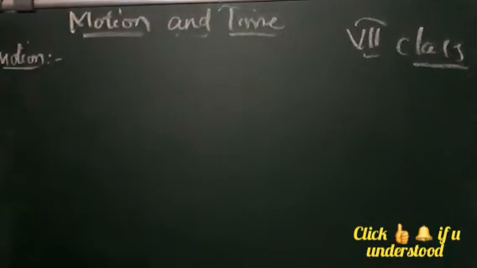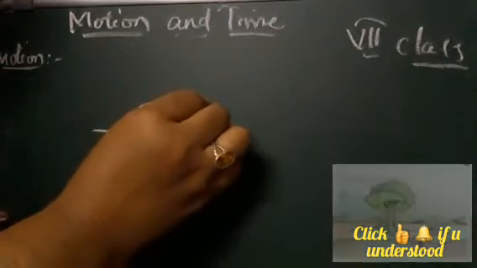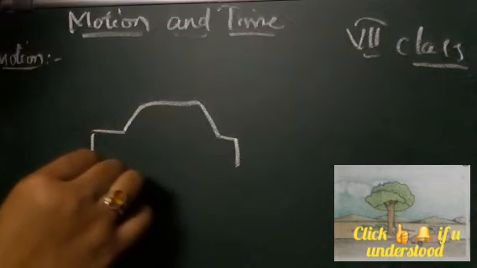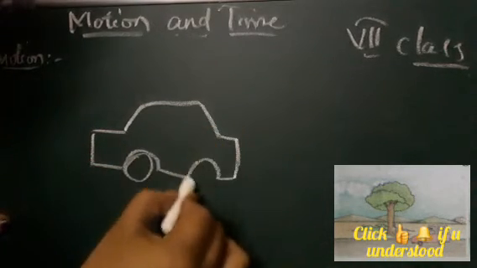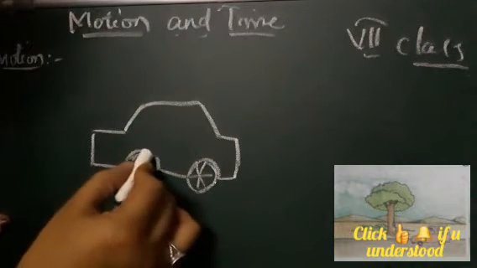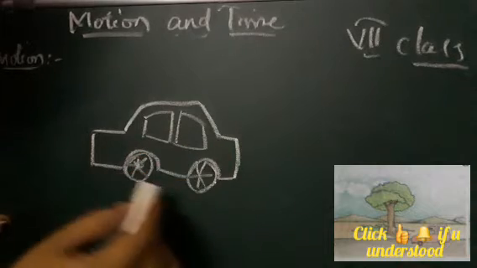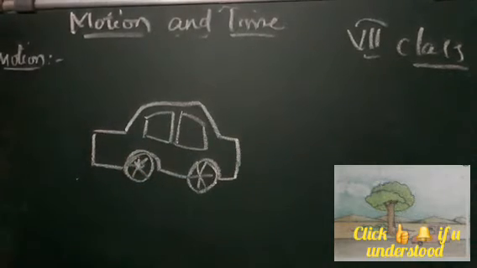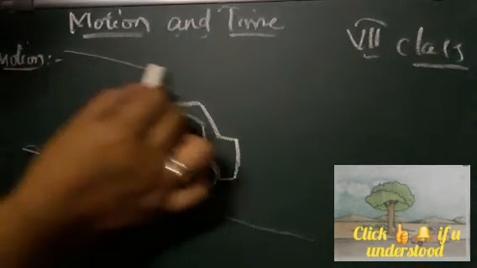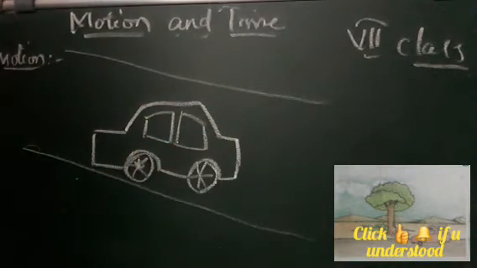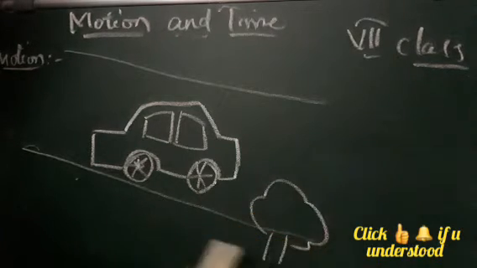For example, if you are moving in a car from your house to some cousin's house, this is your road. Now your car is moving here, and you find so many trees around.